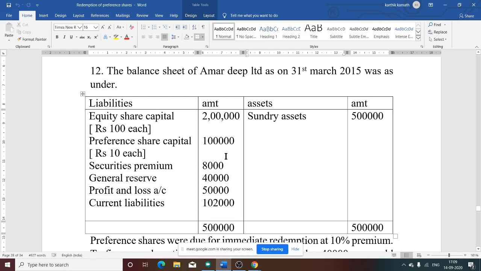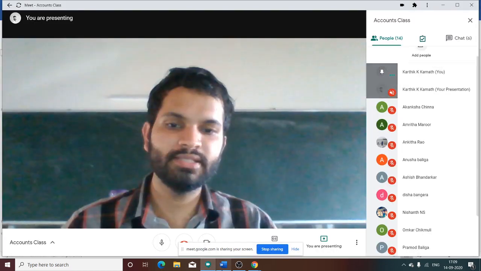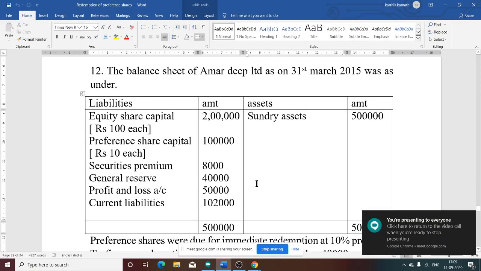Securities premium account is 8,000. General reserve 40,000. Profit and loss account 50,000. Current liability 1 lakh 2,000. Sundry assets are 5 lakh, so the total of the balance sheet is 5 lakh.